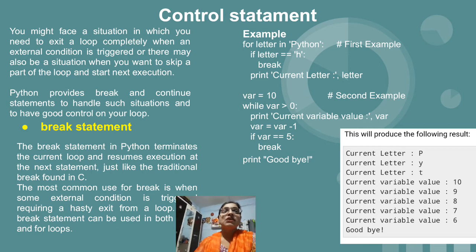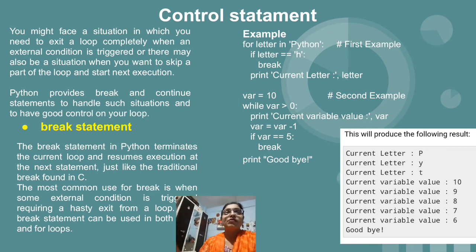Similarly, once we have printed 10, after that 9 will be printed, after that 8, 7, 6, but at one point the value of var will become 5, and we have the condition if var equal to 5, break.